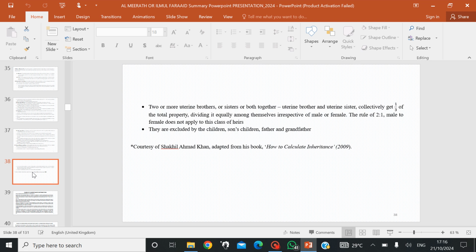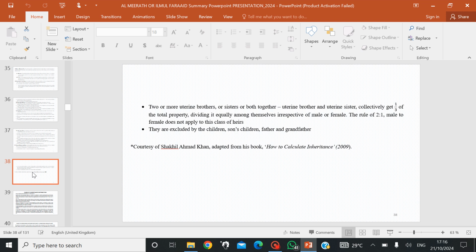So this brings us to the end of the individual heirs to the deceased. We classify them into 5 categories, as we have mentioned.